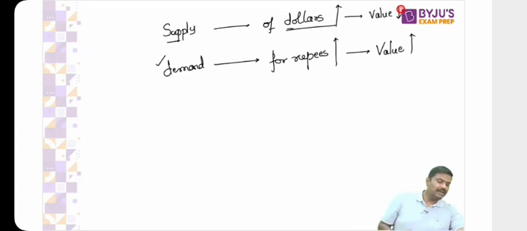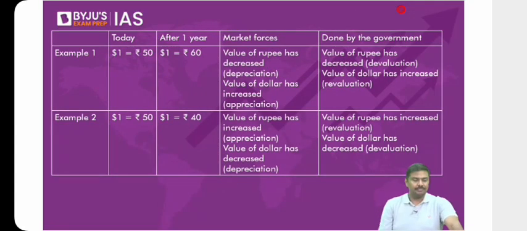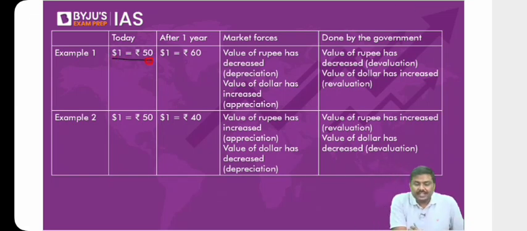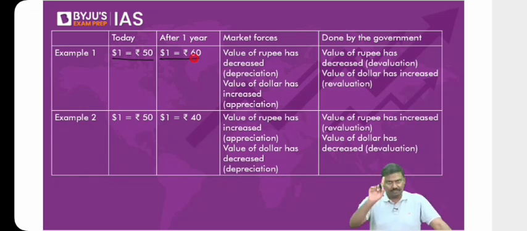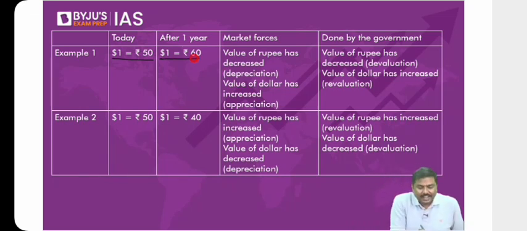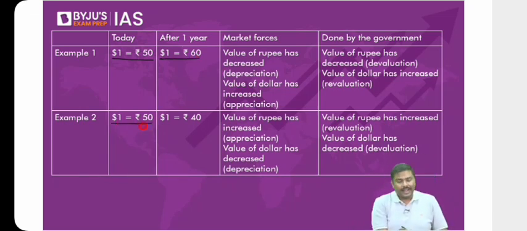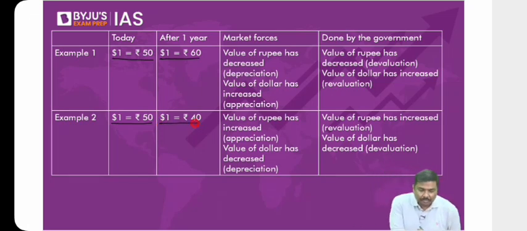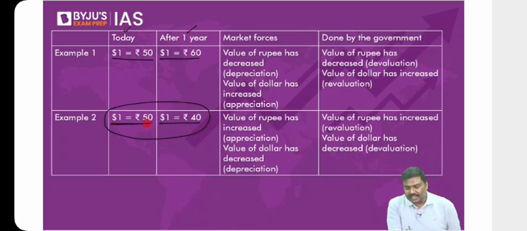For example, have a look at the table here. Let's say today, the exchange rate is $1 is equal to 50 rupees, and after 1 year, the exchange rate is $1 is equal to 60 rupees. That is example 1. Example 2: today, the exchange rate is $1 is equal to 50, and after 1 year, the exchange rate is $1 is equal to 50. Now focus only on example 2. Between dollar and rupee, this is the exchange rate today, and this is the exchange rate after 1 year.